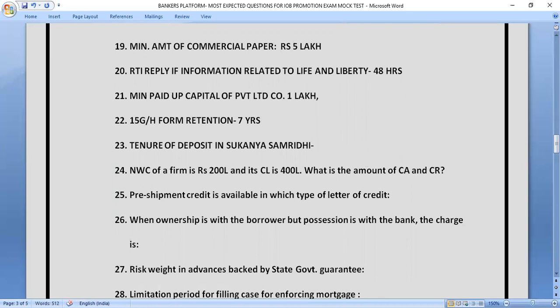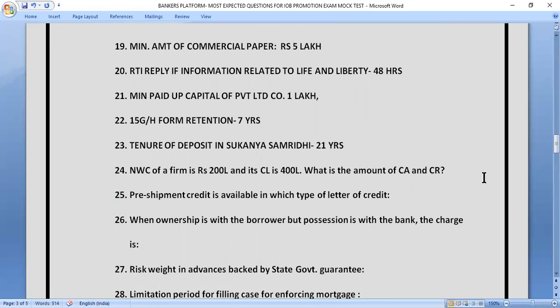So our next question is, what is the tenor of deposit in Sukanya Samriddhi? In Sukanya Samriddhi, for how much tenor we can deposit the amount? The correct answer of this question is up to 21 years. So let's move to next question.